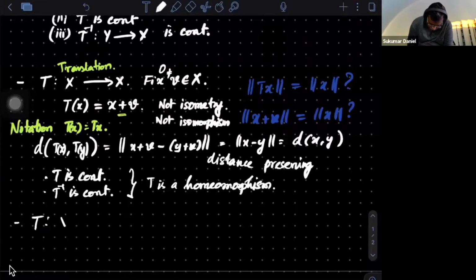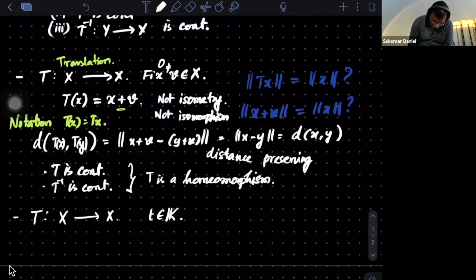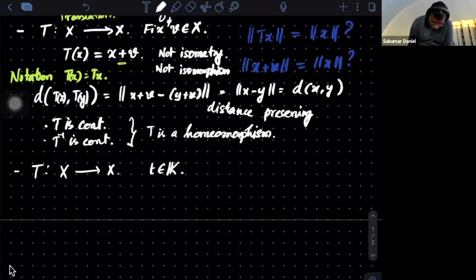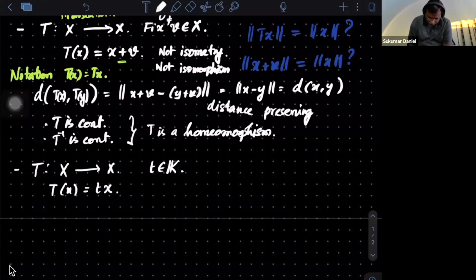T is a map from X to X, and I consider t a scalar. And then I ask the same questions. So the map is defined, T of x is t times x. Now you should be able to do it quickly.